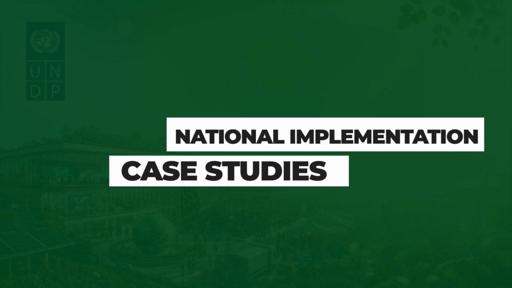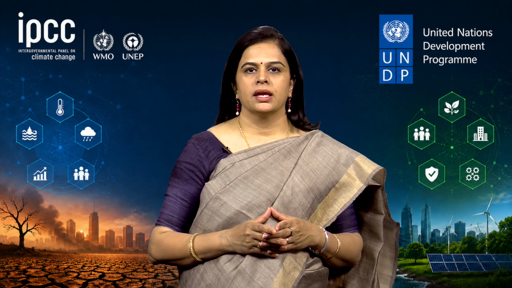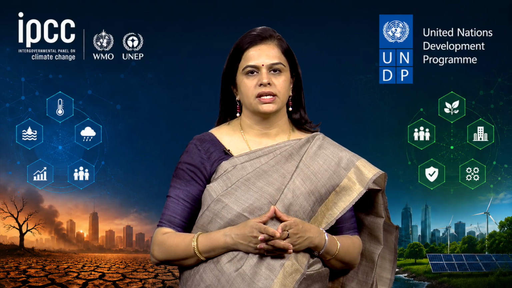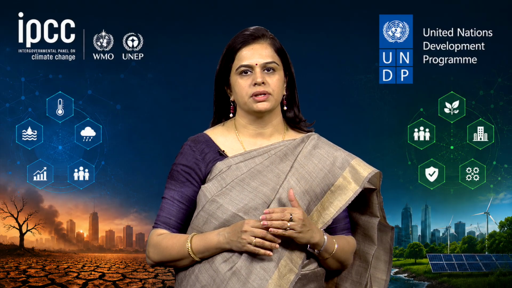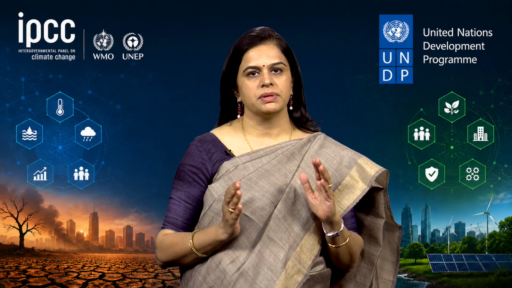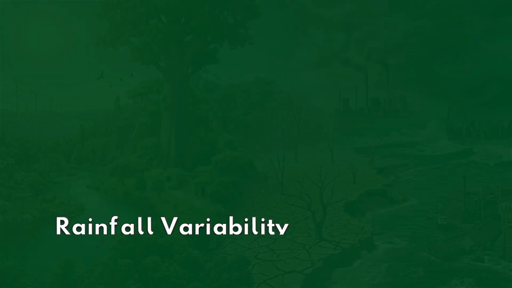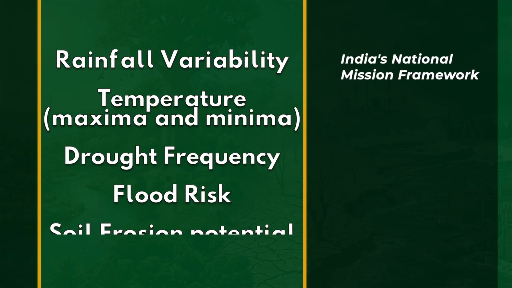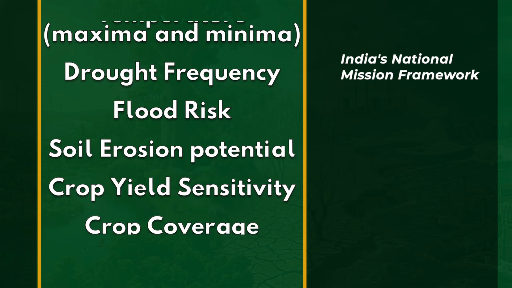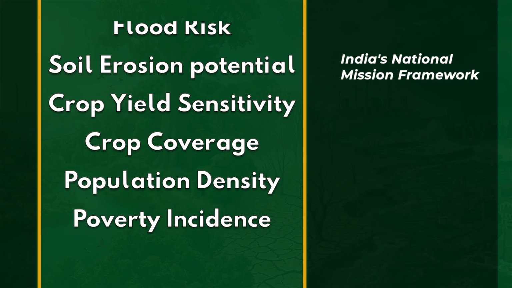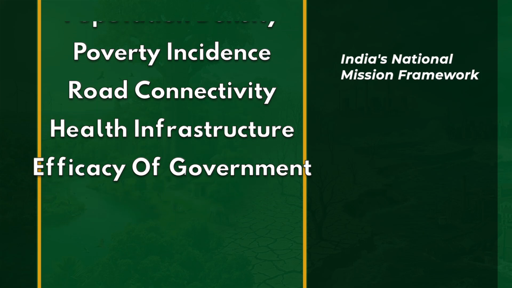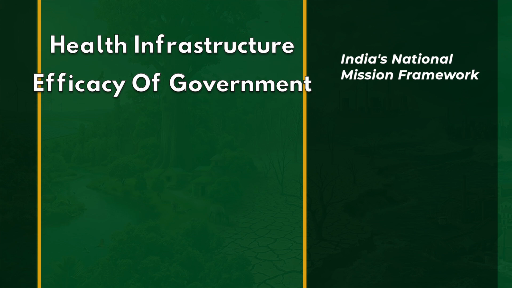Now let me discuss different national implementation case studies. The vulnerability assessment applications. India's National Mission Framework. In 2018, India's Department of Science and Technology carried out a comprehensive vulnerability assessment of 640 districts using IPCC indicators across 12 aspects. These variables include rainfall variability, temperature maxima and minima, drought frequency, flood risk, soil erosion potential, crop yield sensitivity, crop coverage, population density, poverty indices, road connectivity, health infrastructure, and efficacy of government.